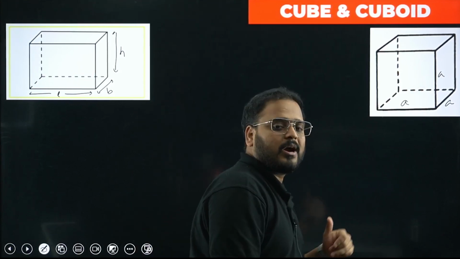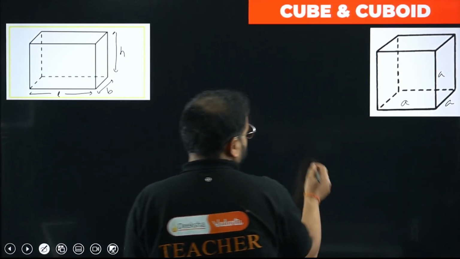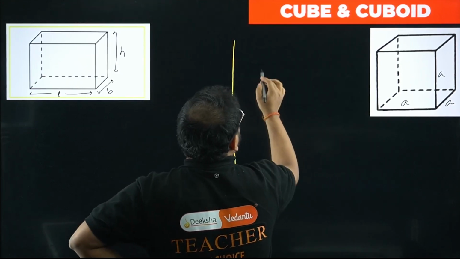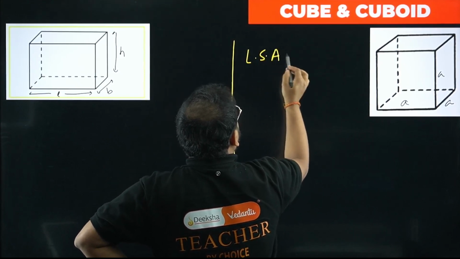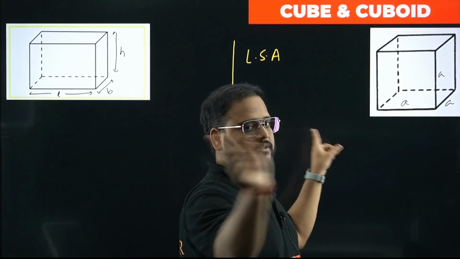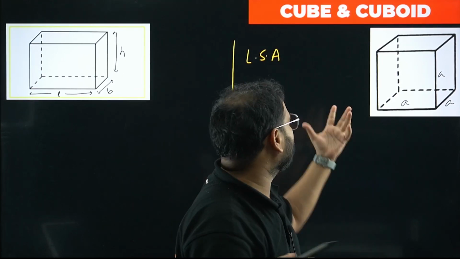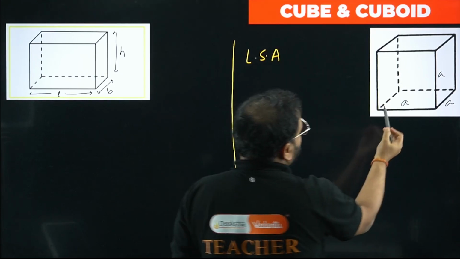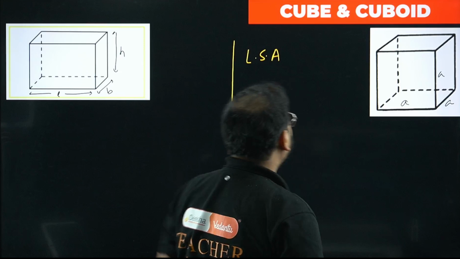Okay, so let's quickly look at the areas. What are the area types that we have in both cases? If I define them individually, have a look. The first formula is LSA, lateral surface area. Lateral surface area means only for the walls. If I'm staying in this room, which is a cube in nature, I'll check only the walls' area. So how many walls are there, sir? Front and back, and left and right, a total of 4 walls.